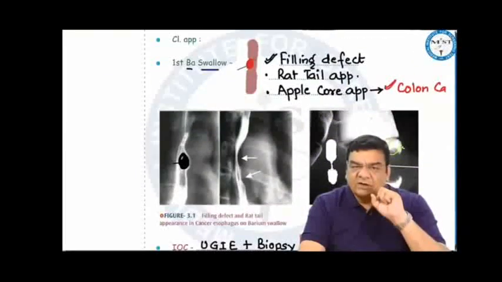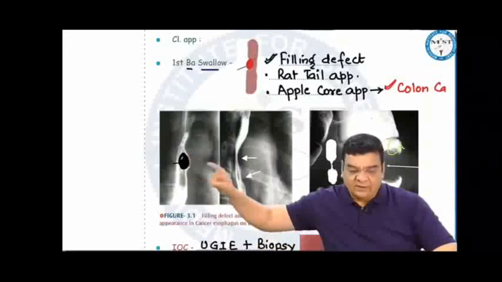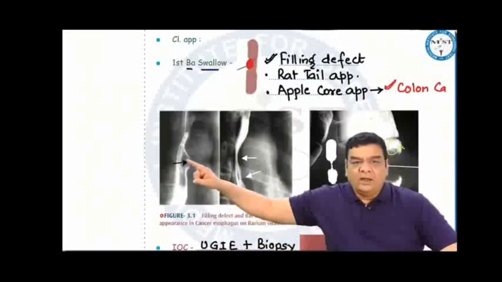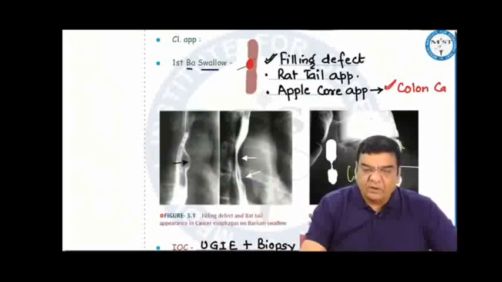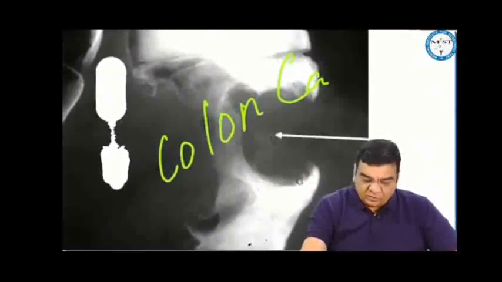If the patient comes with dysphagia, we do a barium swallow, and on barium swallow we can find a filling defect, and we can find a rat tail appearance. Apple core appearance can also be seen in esophageal cancer, but most often it is seen in colon cancer. This is the apple core appearance. This is very classic picture in colon cancer.